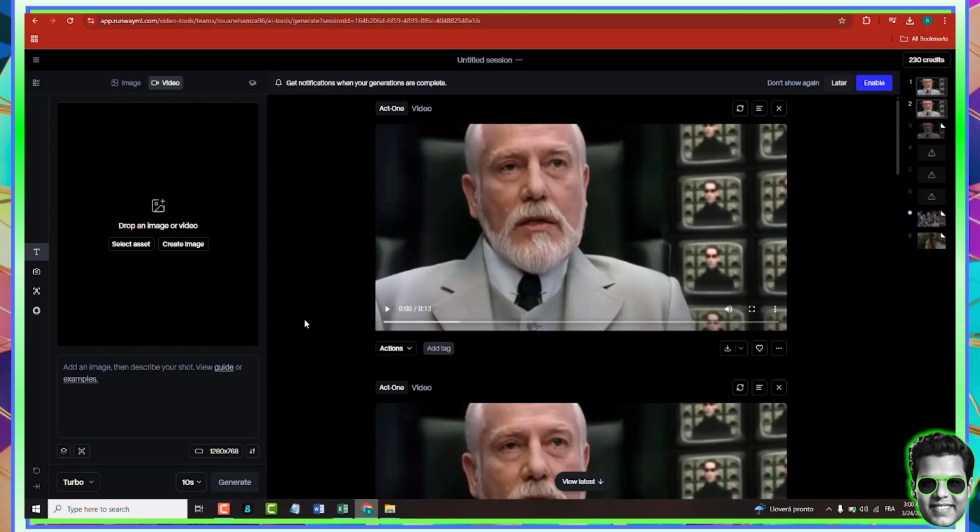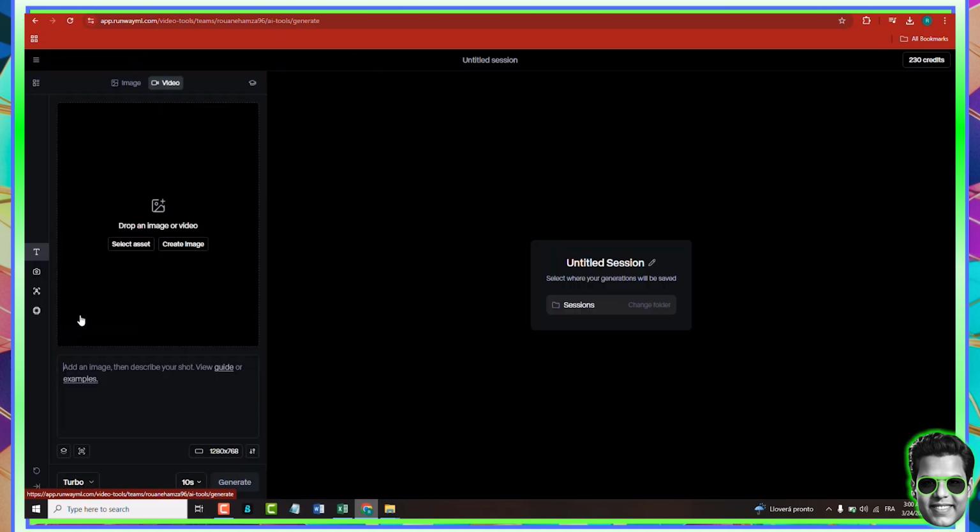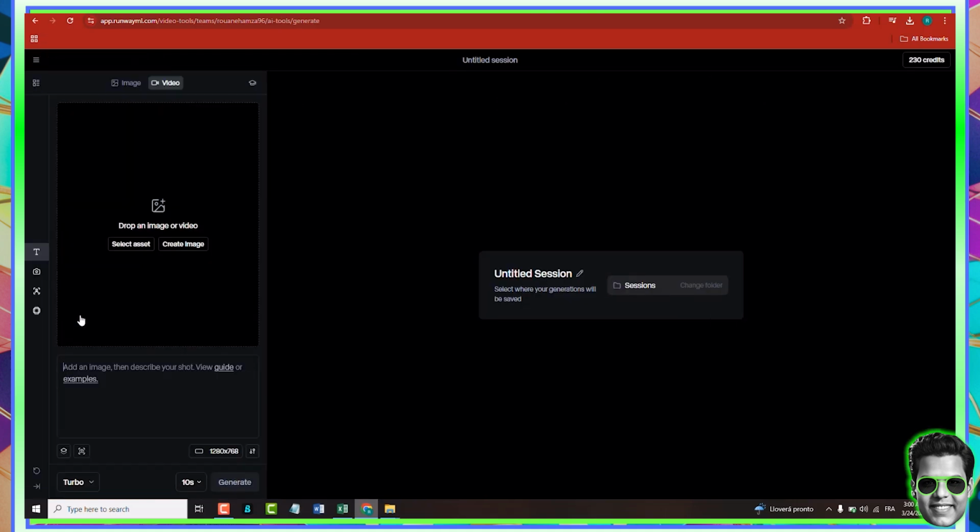Now, if you want to create a deepfake like this, first and foremost, go to the Runway ML app, and then you need to start a session, okay? And what we're going to be using in this case is Act One. So click here on Act One on the left-hand side.